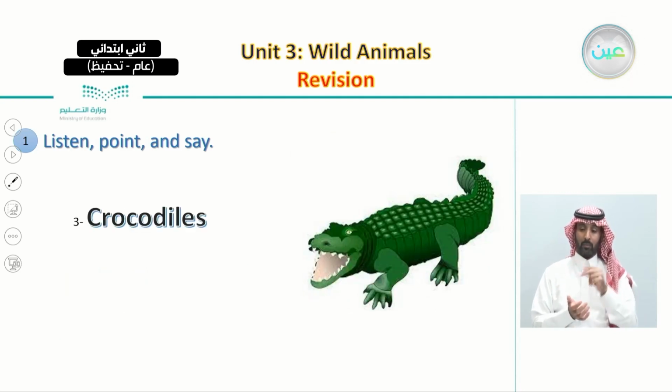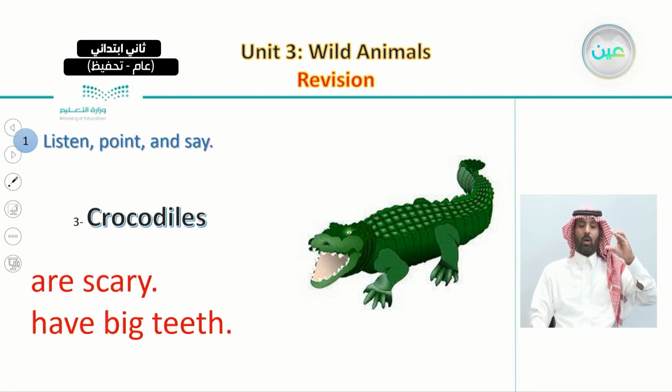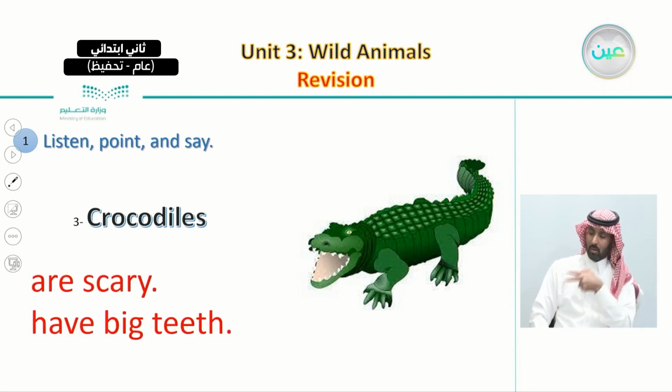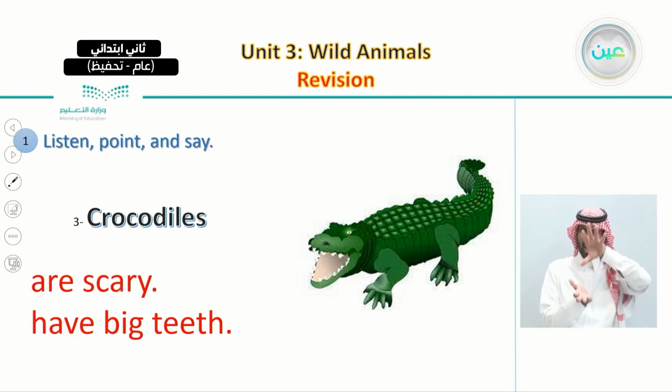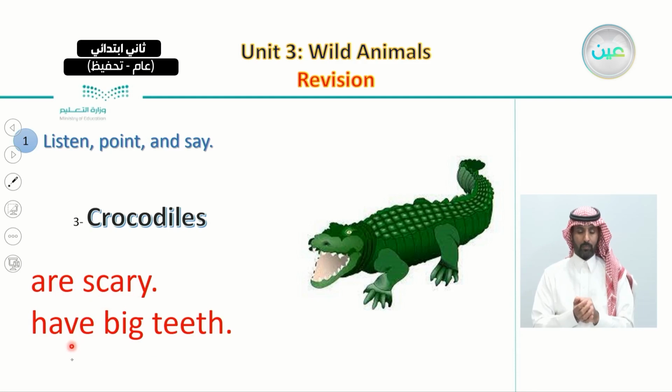Now, let us move on to the third example. The third animal we were talking about are crocodiles. And we said crocodiles are scary and have big teeth. So repeat after me. Crocodiles, crocodiles. Crocodiles are scary, have big teeth, have big teeth.